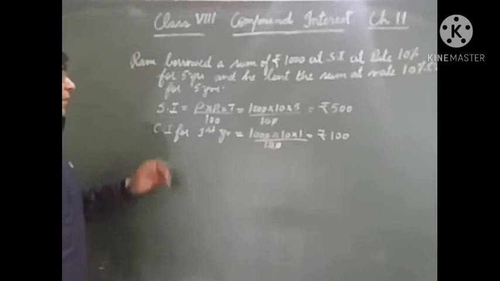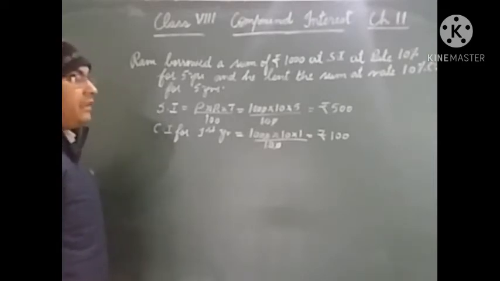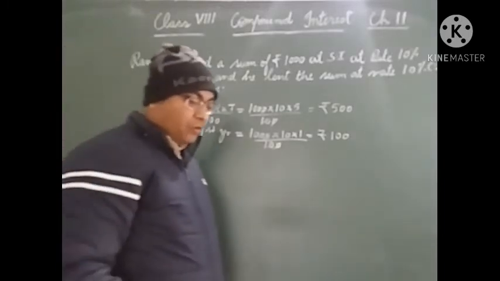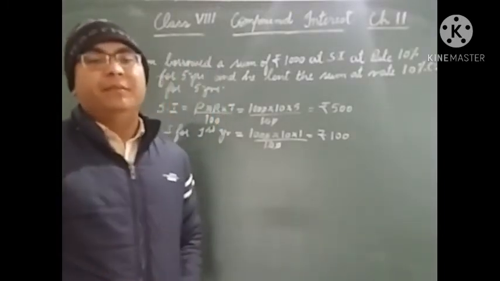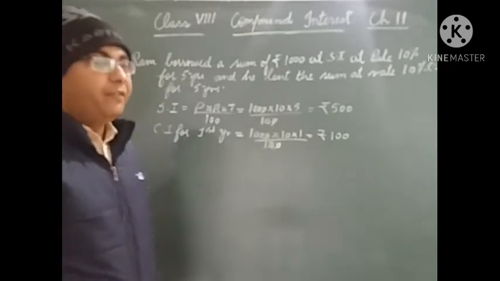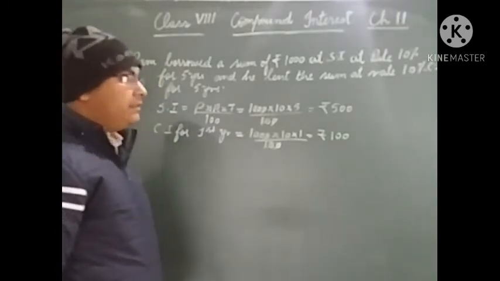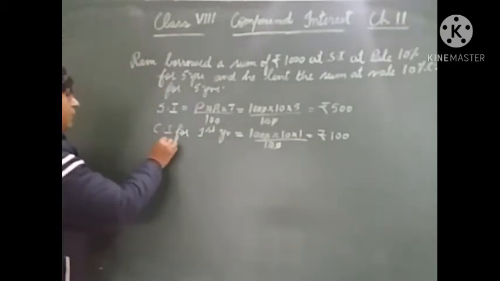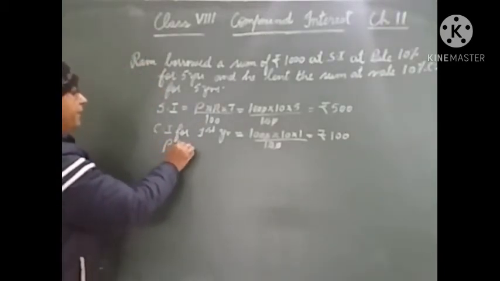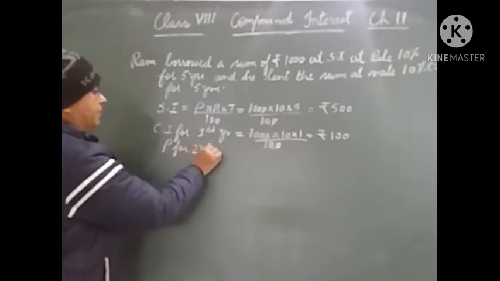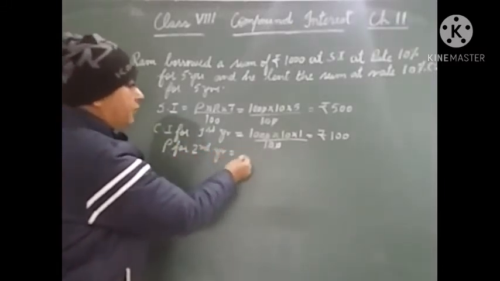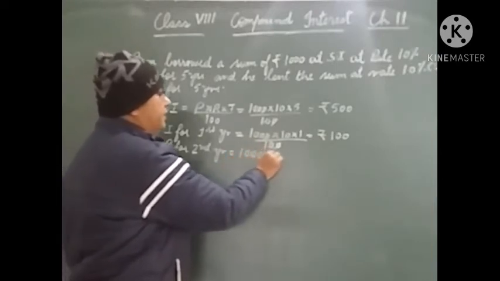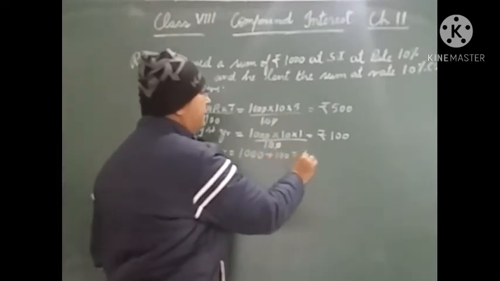Now we have to find the compound interest that he will earn for the second year. The amount of the first year acts as the principal for the second year. So the principal for the second year will be the principal 1000 plus the interest, that is rupees 1100.